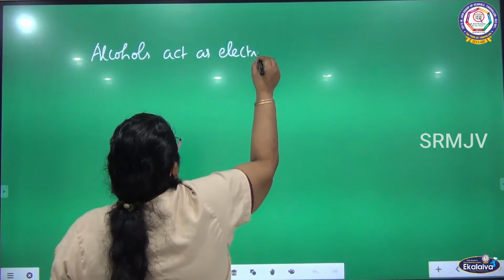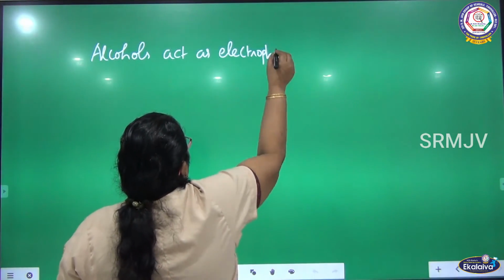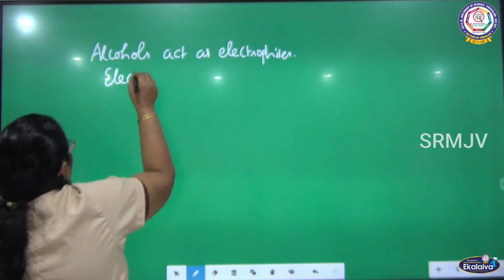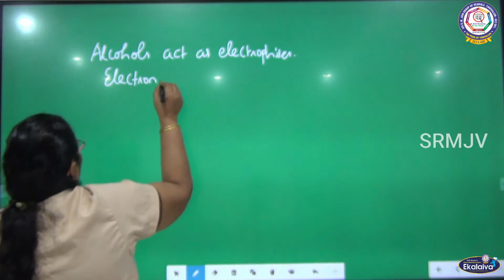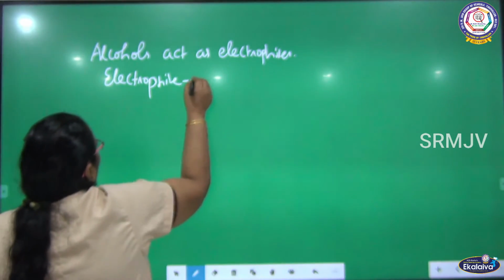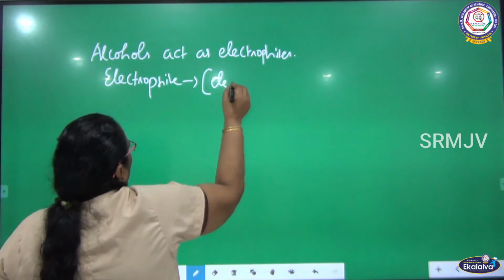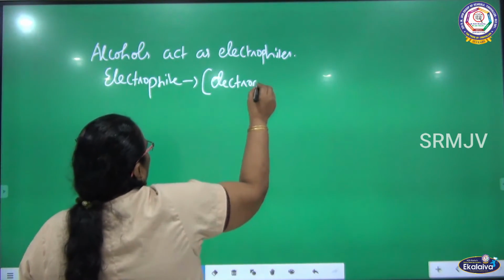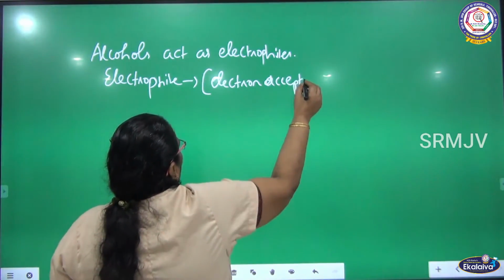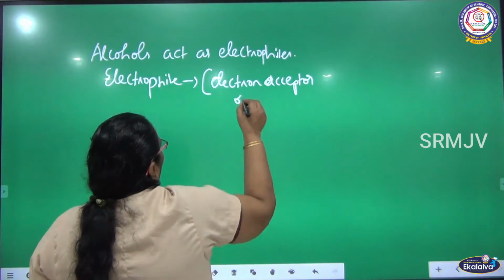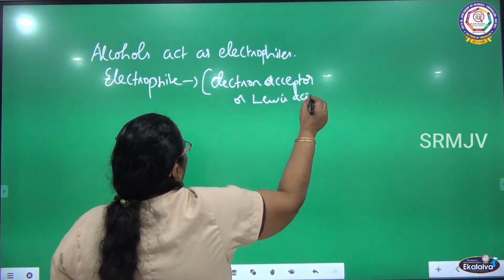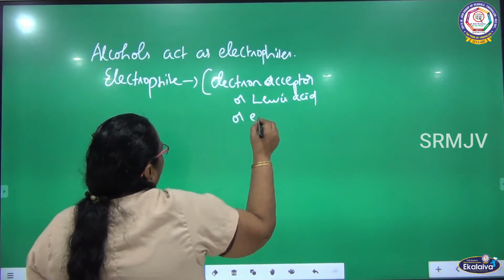What are electrophiles? Electron acceptors. Electrophile means electron acceptor, or Lewis acid, or electron deficient.